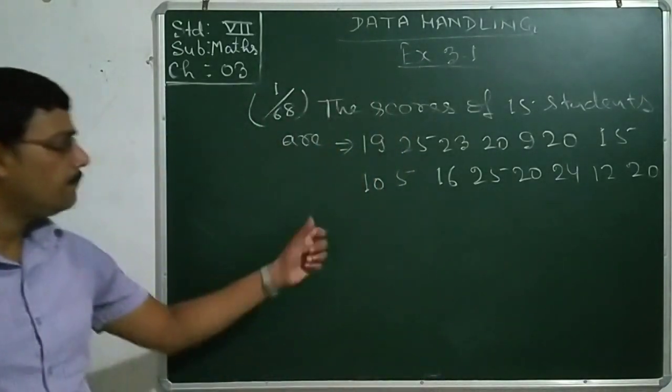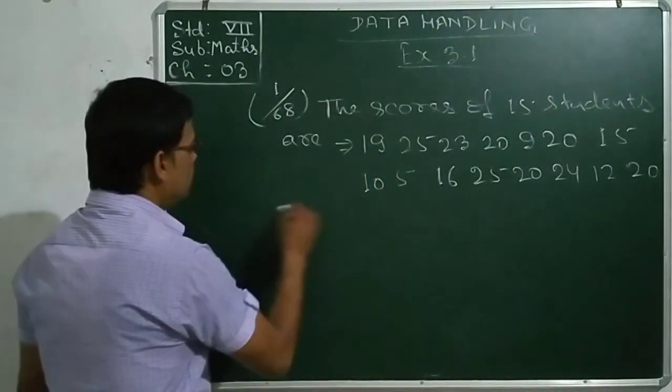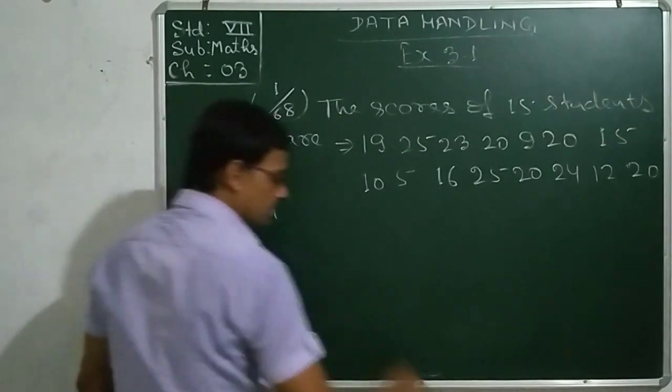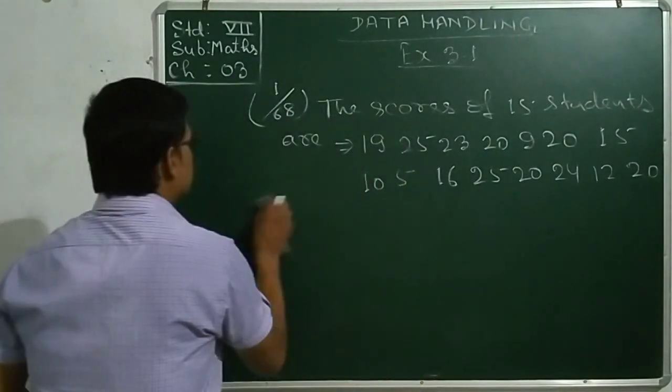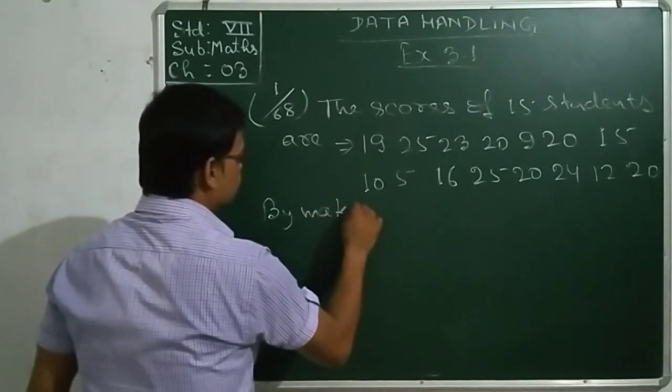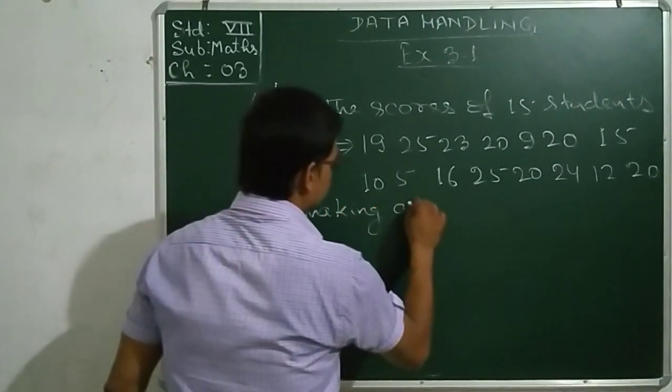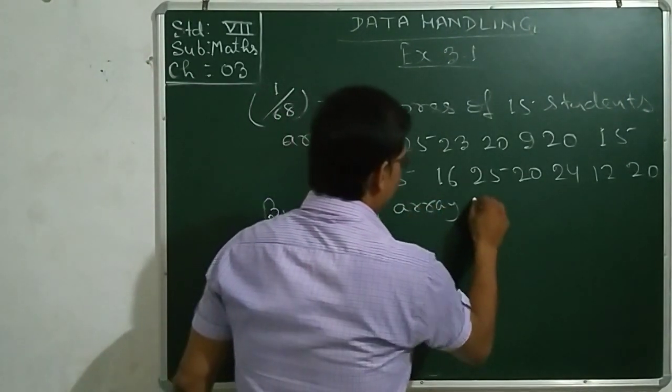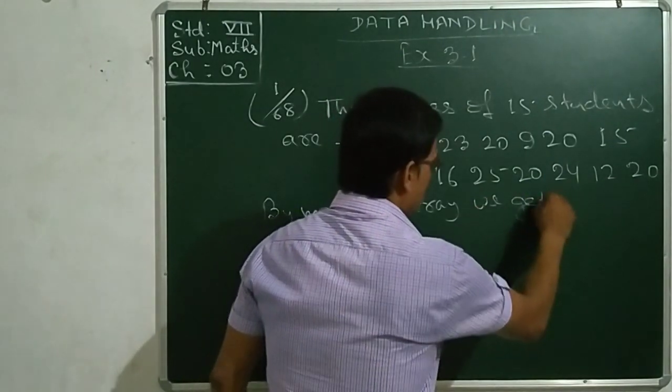We got the marks of 15 students. By making the array, what do we get?